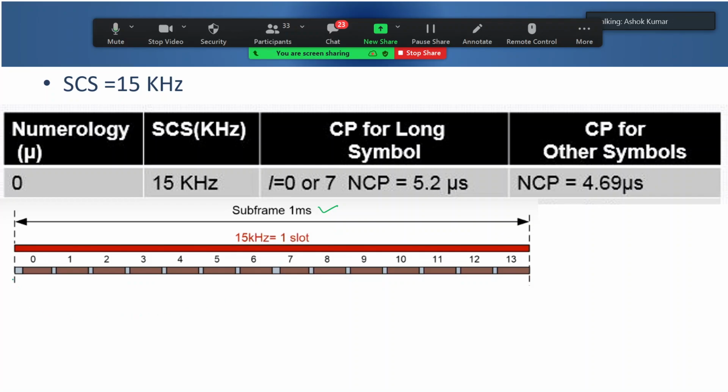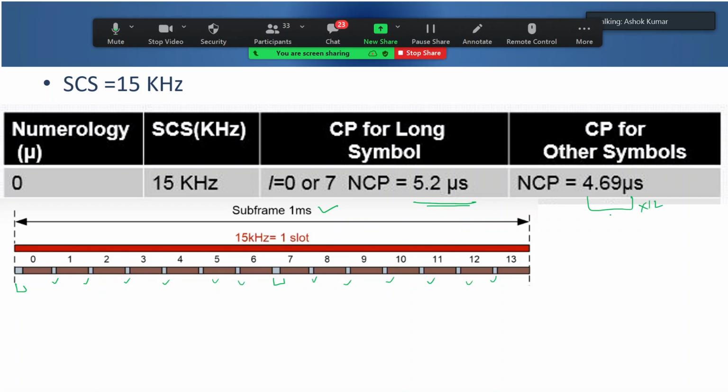Let us first subtract the longer ones, twice 5.2 microsecond, and then also subtract all the others, 4.69 microsecond 12 times, because the rest of the symbols are 12 in number; 2 we have taken as longer.